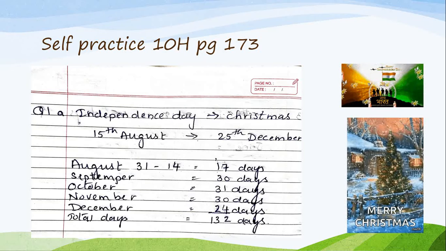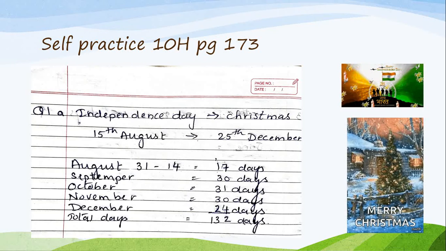So August, how many days? 31 days. As I told you, children, I would always take the first date. So till 15, what is the remaining earlier date? 14. So 1 to 14 August I am not considering. So total 31 days minus 14 days of August. So in August actually I will have just 17 days.